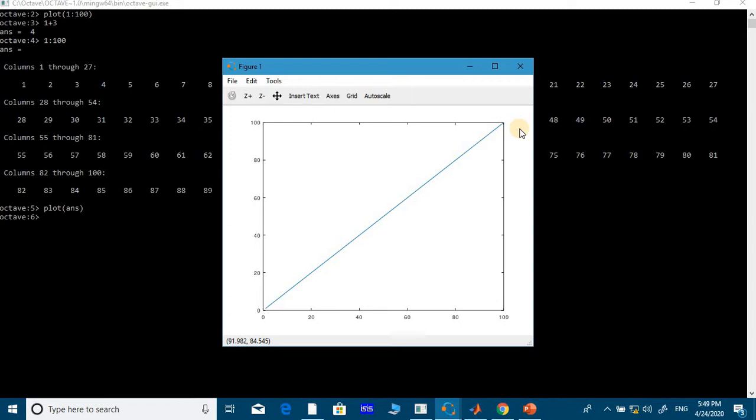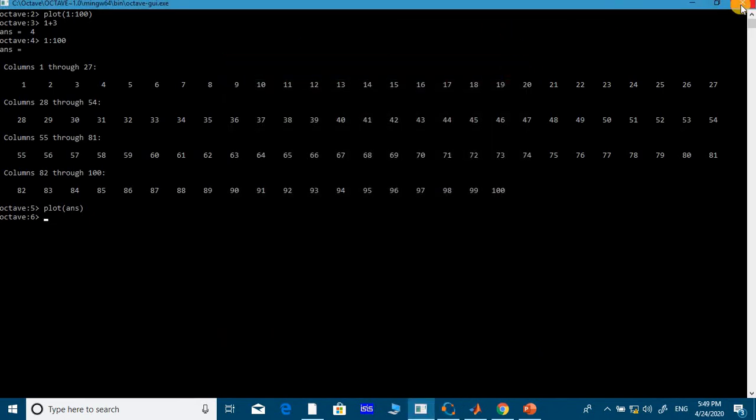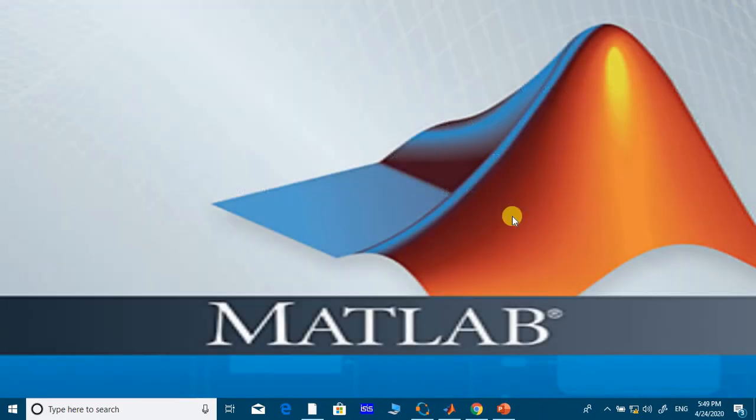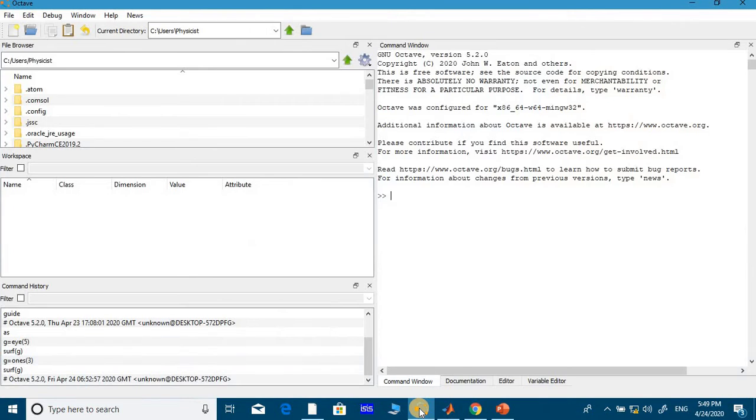So this is how the octave-gui.exe command window works. Okay, I close this. So you understood how it is working. At the same time, there is another icon you also find after installing Octave in your system. That is the GUI mode. See, this is the Octave GUI mode.